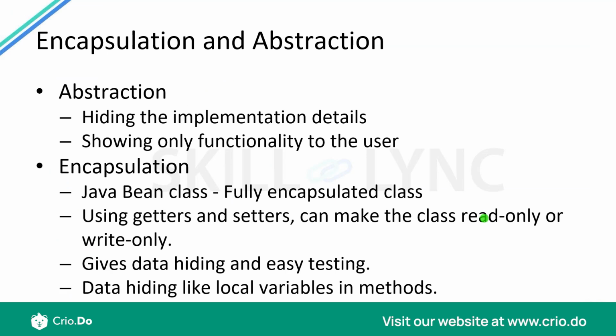So we use getters and setters, which can make the class read only or write only. If you just want a class to be read only, we only have getters. If you want the class to be write only, we could only have setters. Now this really gives a good data hiding possibility. Now what is data hiding?